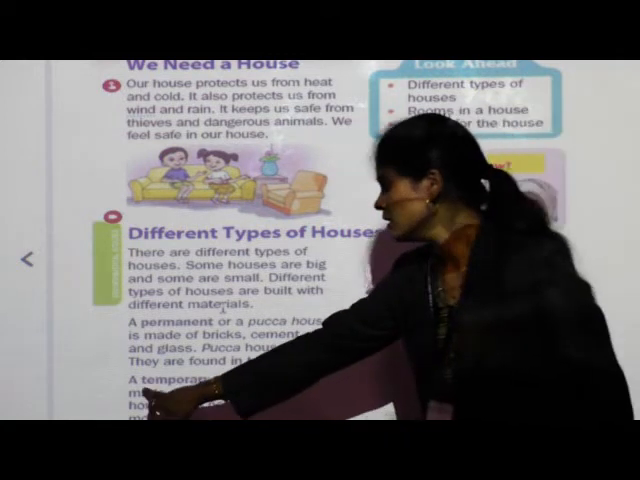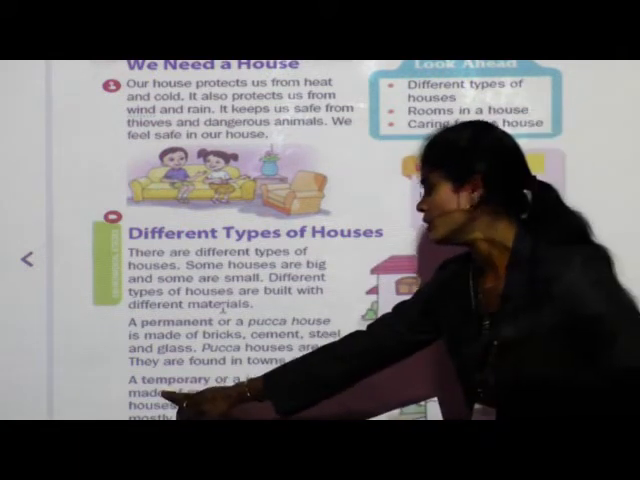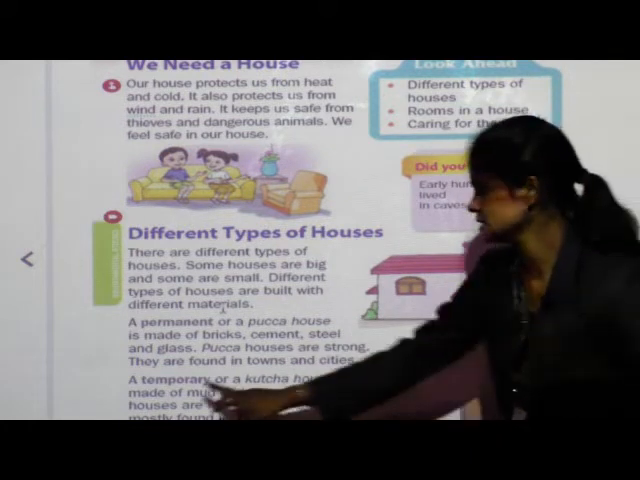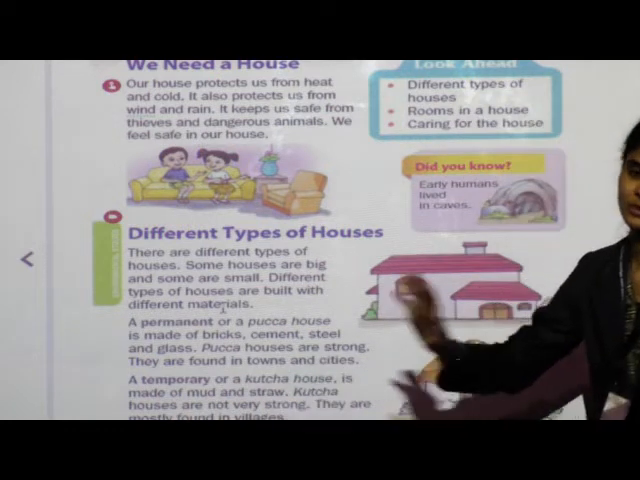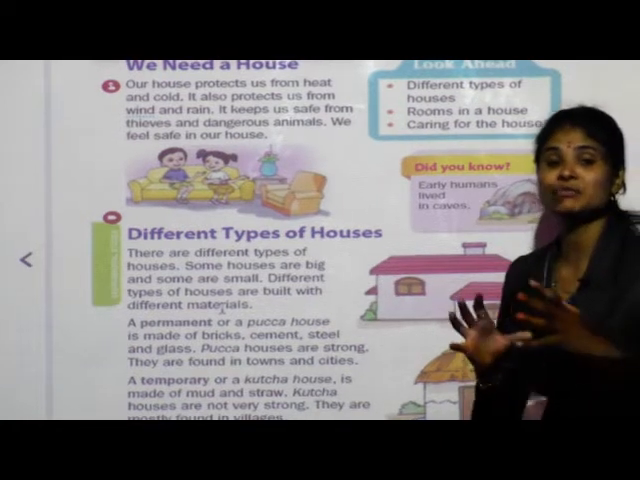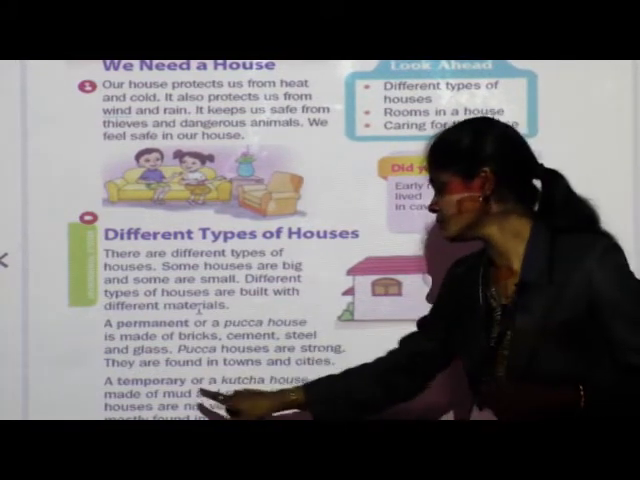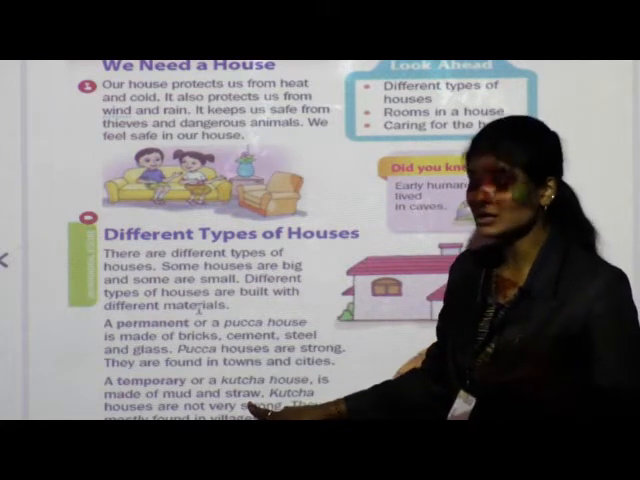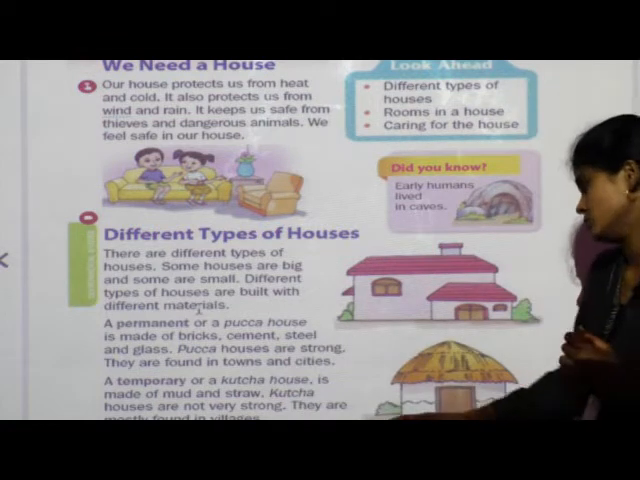Next type is temporary house. See, what is meant by temporary house? A temporary or a kacha house is made of mud and straw. See children, what is a temporary house and which materials we use to build temporary house? See, we use mud, straw, grass, or sometimes we use cow dung also to build a temporary house.